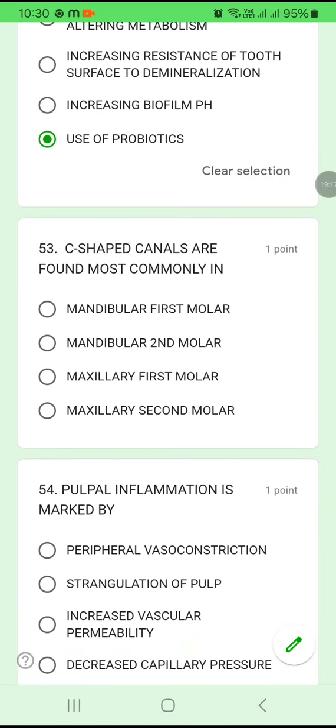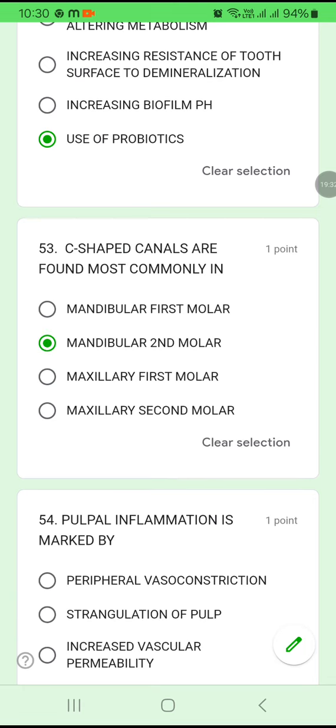53. The C-shaped canals are found most commonly among which option given? Mandibular first molar, mandibular second molar, maxillary first molar, or maxillary second molar? The C-shaped canals are most commonly found in the mandibular second molar. Remember this, most commonly seen in mandibular second molar.